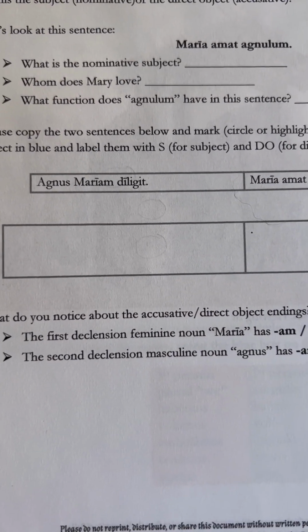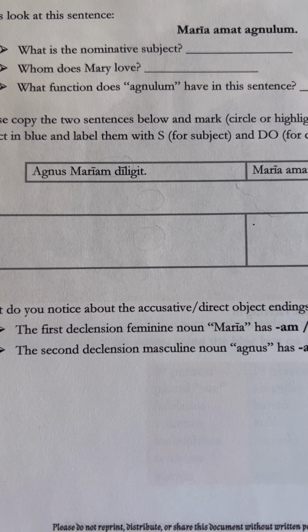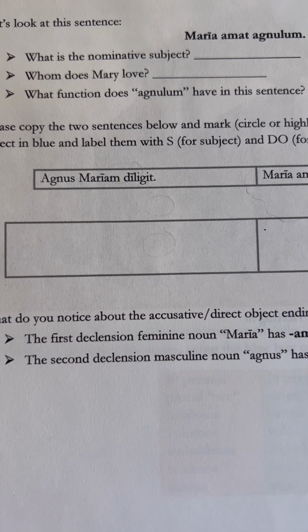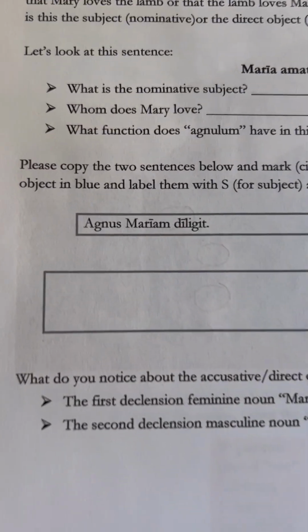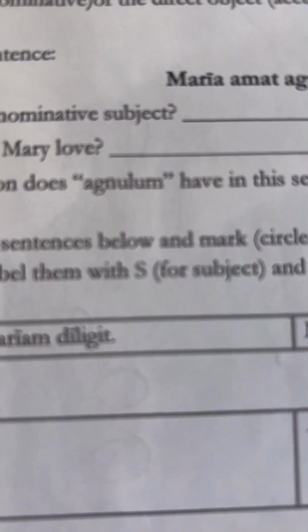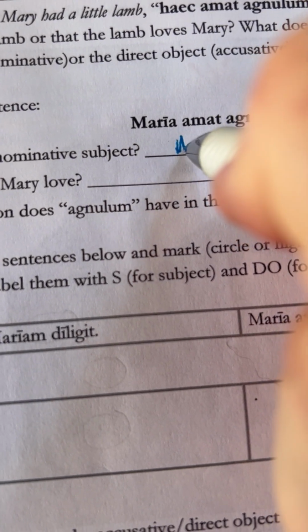That is the subject. The nominative is the one who's doing the loving. So I would say, are you guessing? Maria. Maria is the nominative subject. So write it in and look for sure. Maria doesn't have a dot over the I, but Maria has a macron, right?